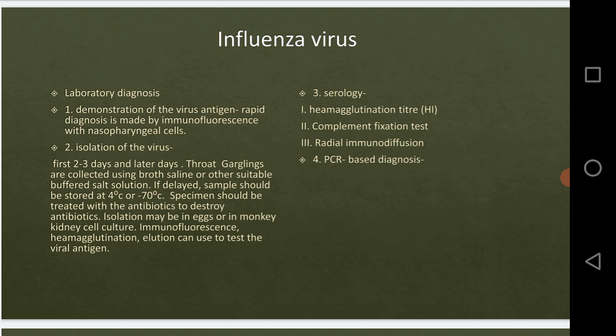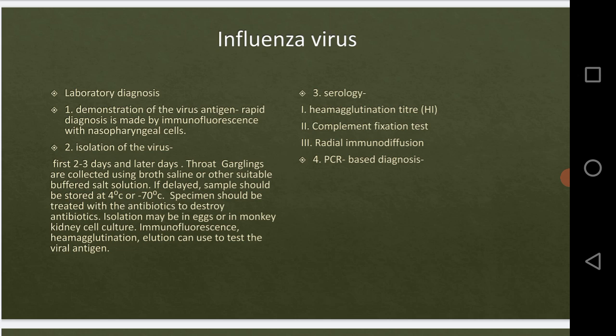But unlike bacteria, we use tissue culture for virus growth, right? That's why the isolation may be in eggs or in monkey kidney cell culture. Okay, then we culture the virus, right?